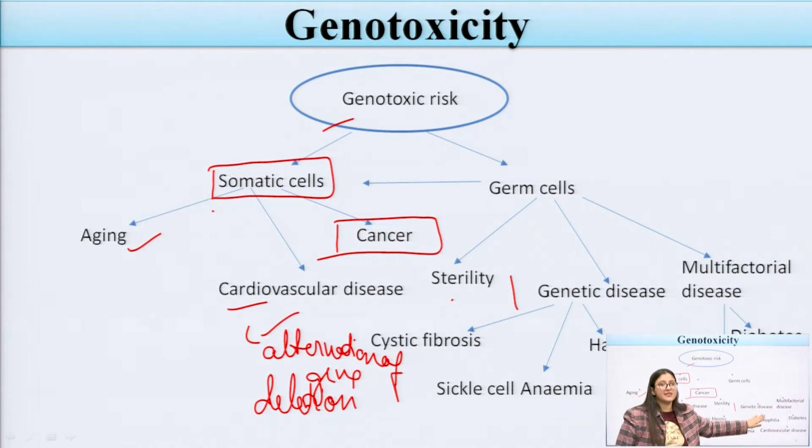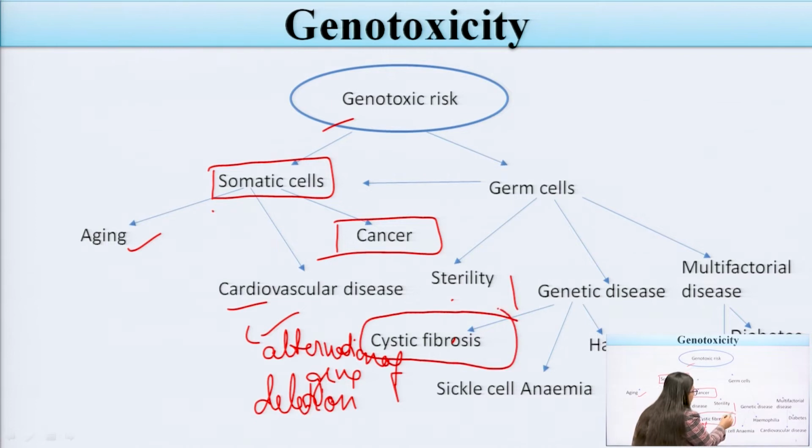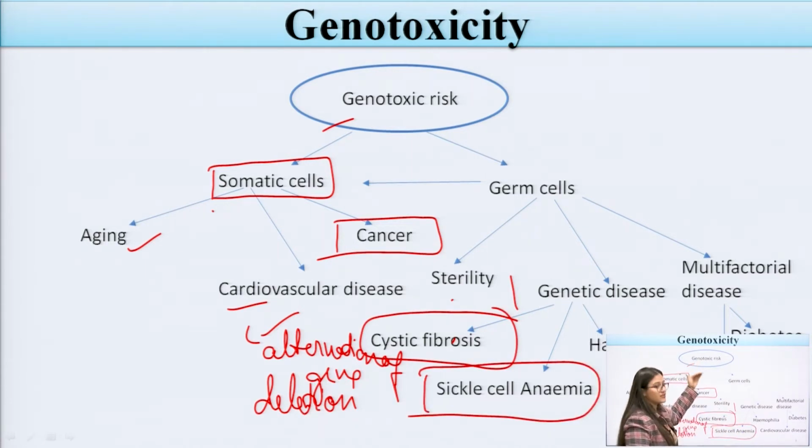Alteration and deletion may produce some genetic diseases in that individual, like cystic fibrosis, sickle cell anemia, and hemophilia can be seen in that patient. These are some of the genetic disease problems which can be seen through genotoxicity studies. These are some of the genotoxic risks.